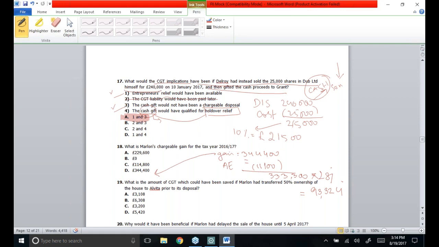I have computed extra figures for you, but they were just asking what the chargeable gain is. The gain figure was £344,400, but I was extending the question just to let you know, in case they had asked what the tax liability would be, then it had to be computed at the rate of 28%, because that's not the normal gain, rather it's a gain on residential property. But as it is asked what the chargeable gain is, the chargeable gain figure is £344,400. So which option is correct?